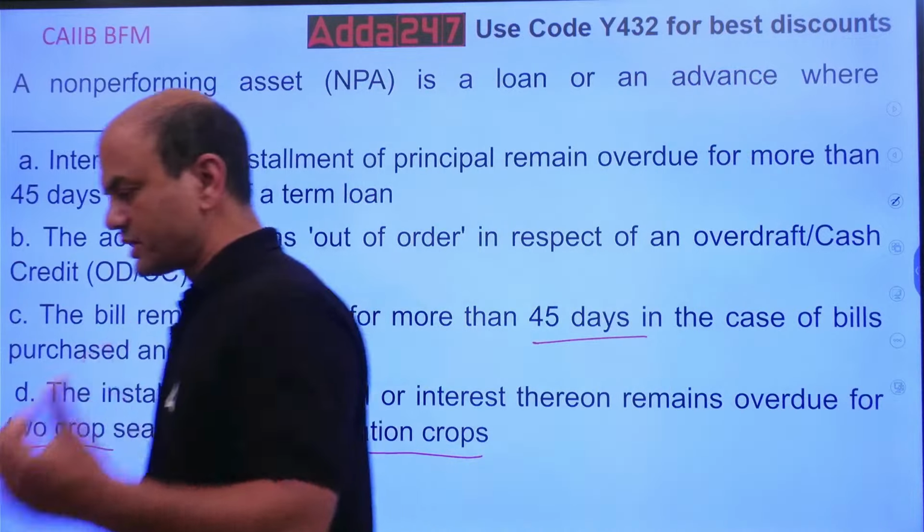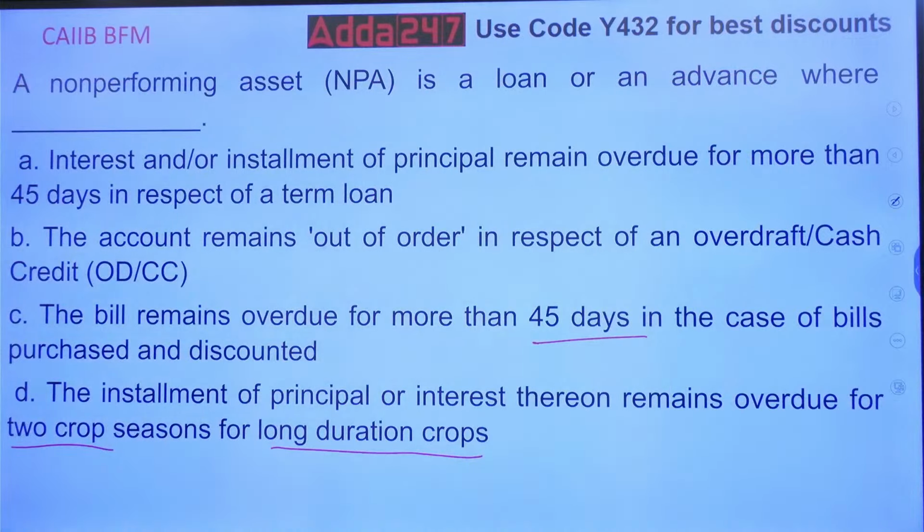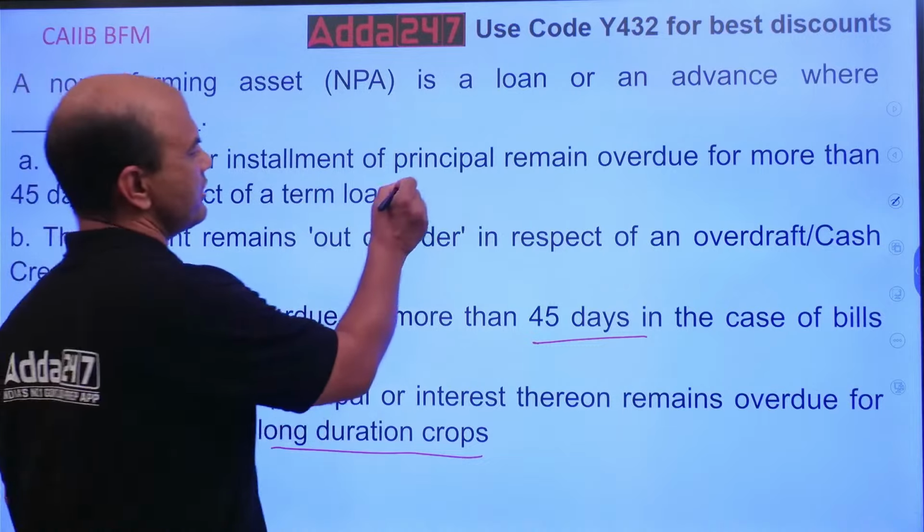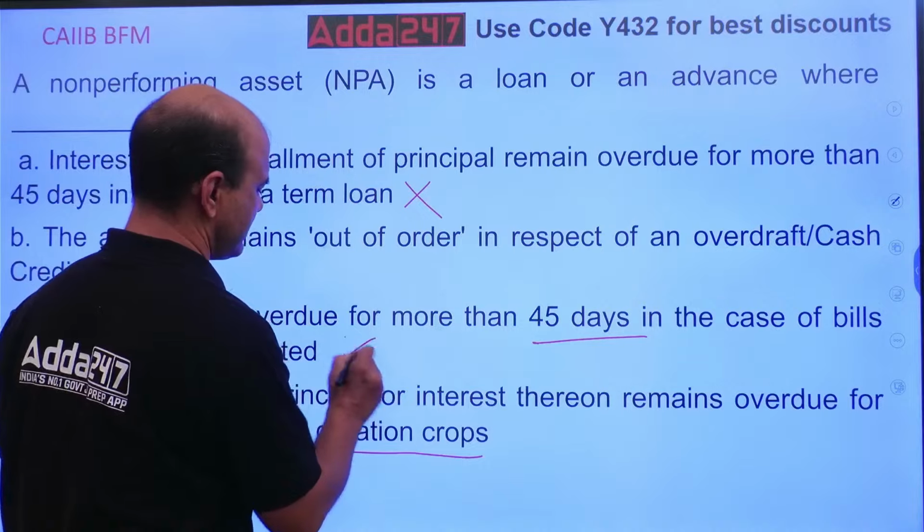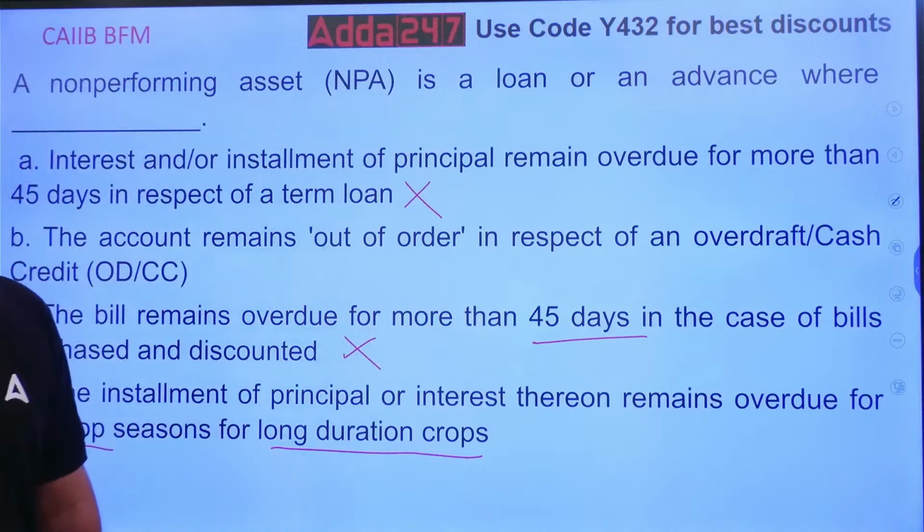Now this you have to answer. You will get confused between, I will tell you, B and D. Of course, A and C are wrong. You know it. This is wrong. This is wrong. Only the fight is between B and D. Think over it, everyone.